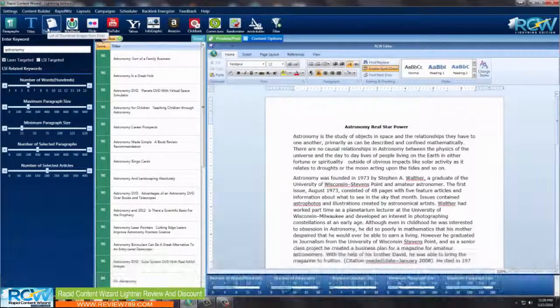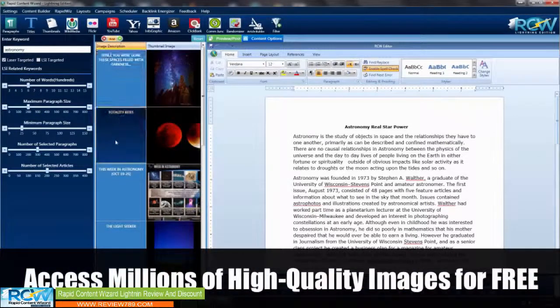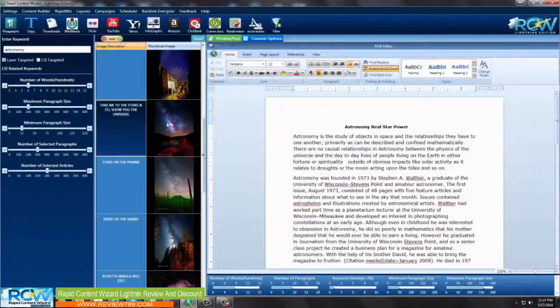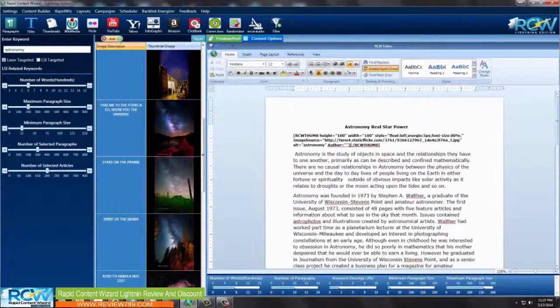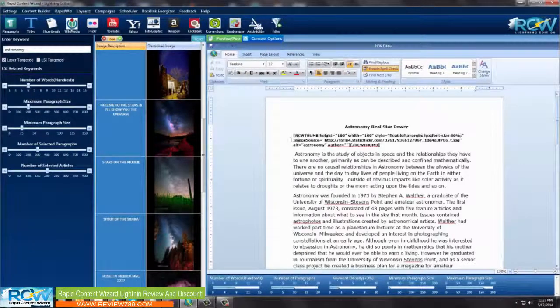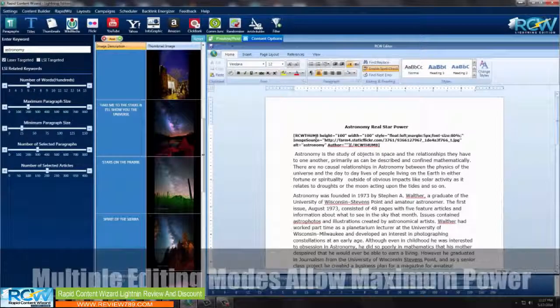And the next thing I'm going to do is put a thumbnail. Okay, and look at all these wonderful looking pictures that we can use here for our thumbnail. I'm just going to pick something here. This one looks interesting. Again, I can just double click on this, and it sticks it right below here. You may be wondering what this notation is all about. Well, this is called shortcode, and I'm going to show you in a minute how this will be rendered so that you won't have to look at this. But we do this because this is a word editor and it doesn't display HTML, just so you know.